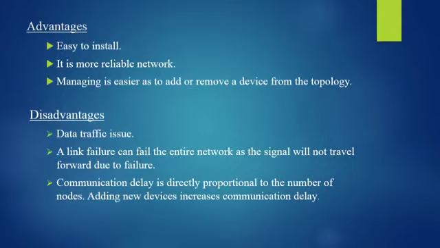Disadvantages are data traffic issue. Since all the data is circulating in a ring, it causes data traffic issue. Then a link failure can fail the entire network as the signal will not travel forward due to the failure. Then communication delay is directly proportional to the number of nodes. Adding new devices increases communication delay.